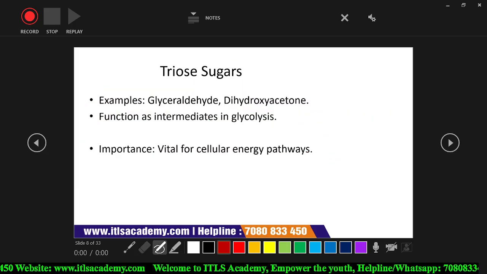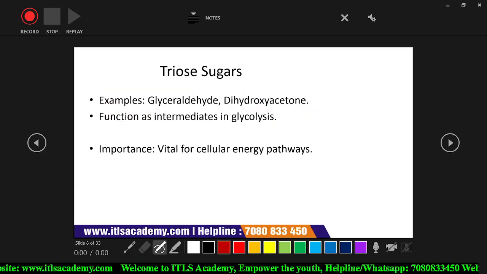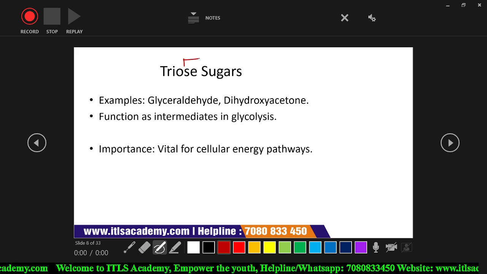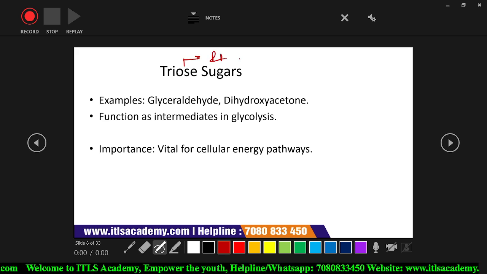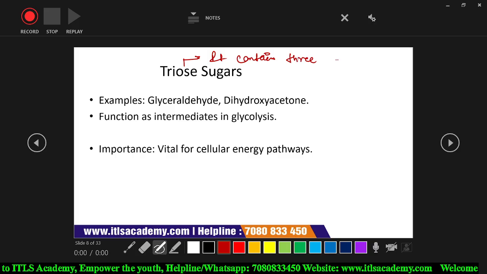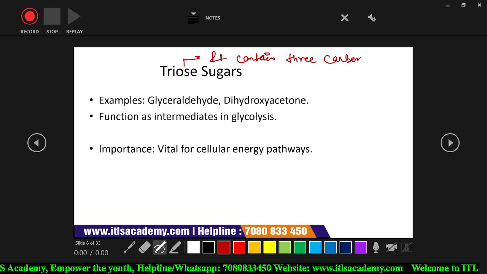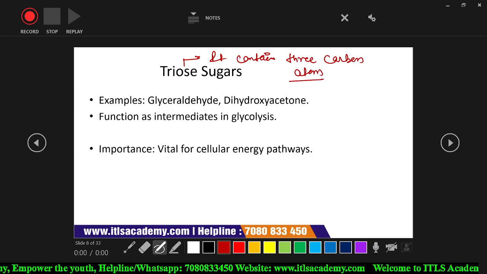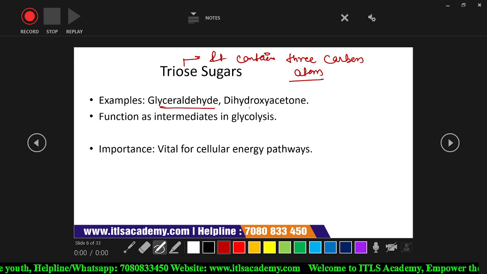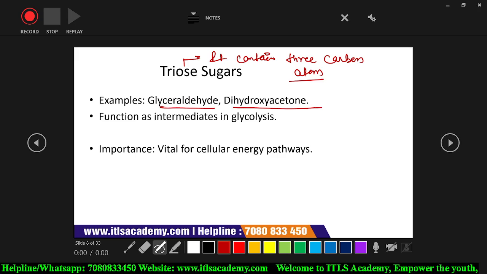Now, trioses. Triose sugars contain 3 carbon atoms, like glyceraldehyde and dihydroxyacetone.